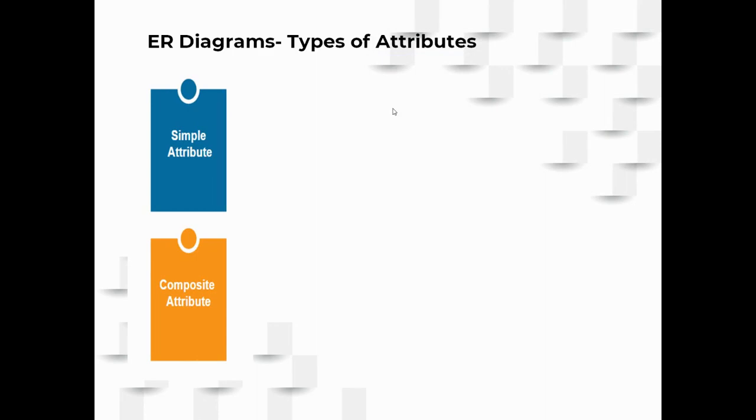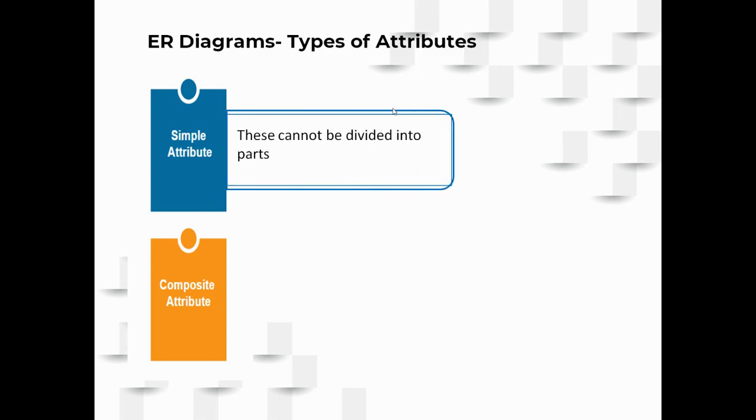So let us understand each of these attributes now. The first one is simple and composite attributes. A simple attribute means that it cannot be decomposed further. So no more subcomponents will be available under a simple attribute. You cannot divide it into further parts. Any examples for simple attributes?